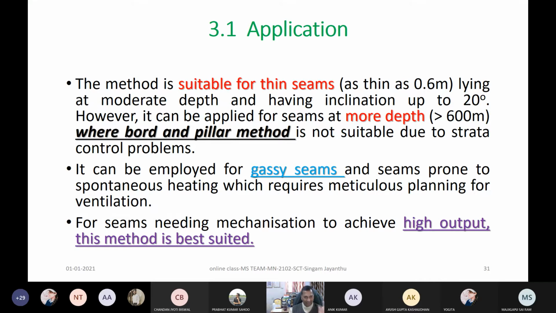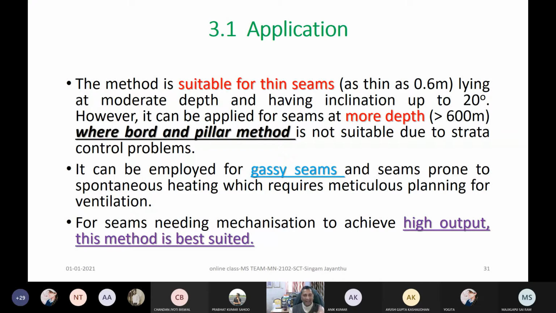Already we started something and we will further develop it, where persons need not be at the working place, where it may be near the goaf, it may be unstable, where only machines will go, or we can have robotics applications, artificial intelligence, machine learning, deep learning. Robotics applications are also being tried.